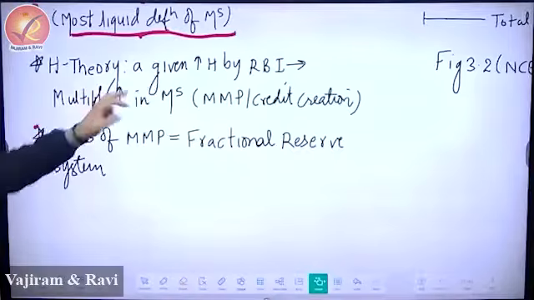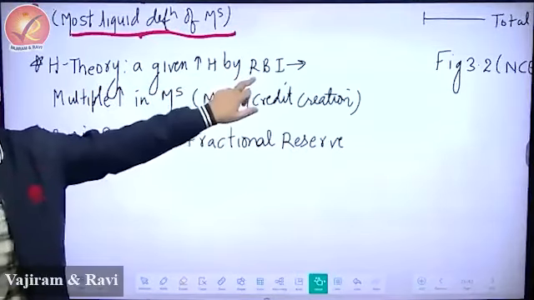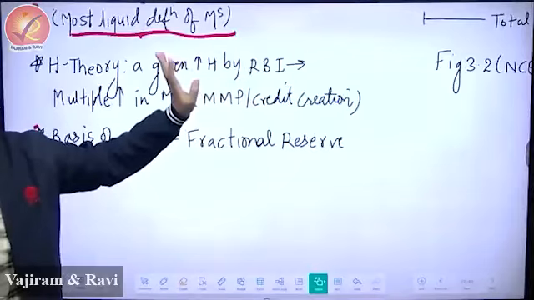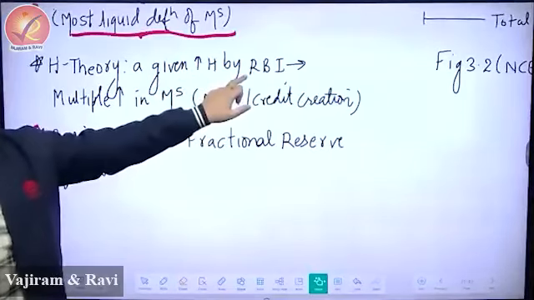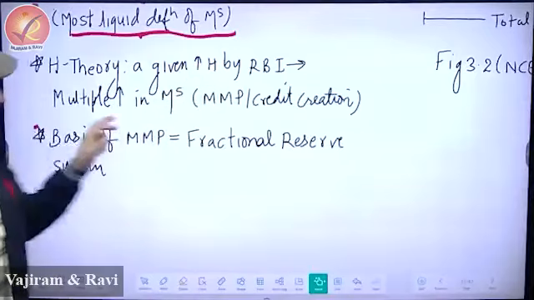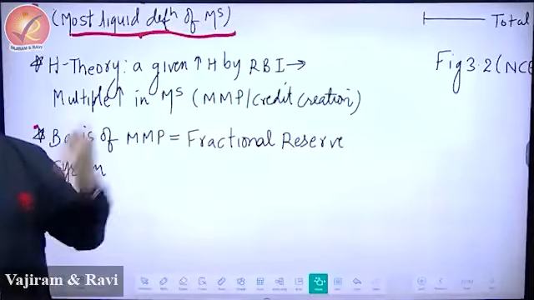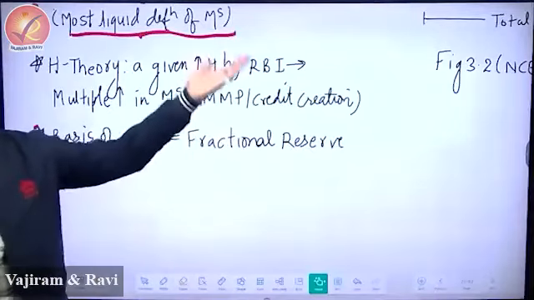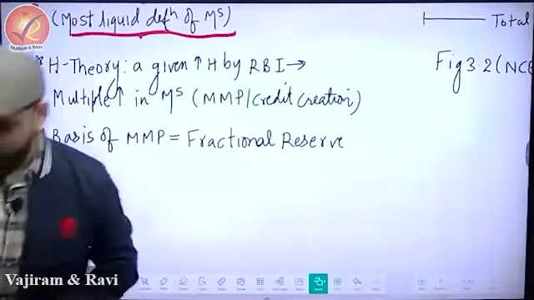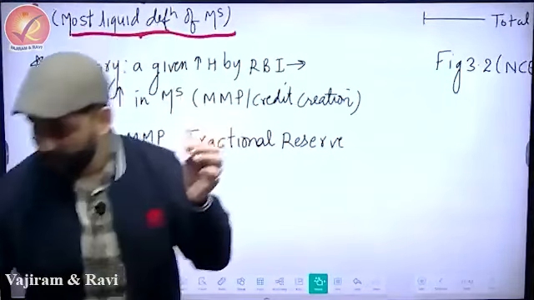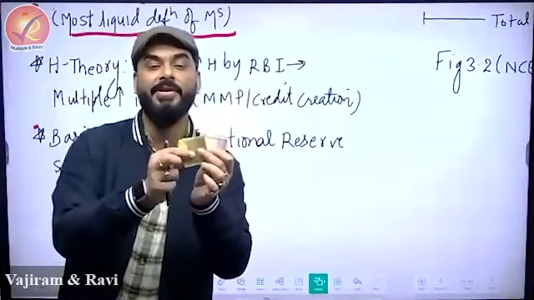What is H theory? For a given increase in H by RBI, this is pure NCERT with page numbers, you can check. For a given increase in H, which means whenever H increases, what do we try to find out? The multiple increase in money supply. So we are interested in knowing that if H increases, suppose RBI has printed this, whether this will multiply itself and become this.